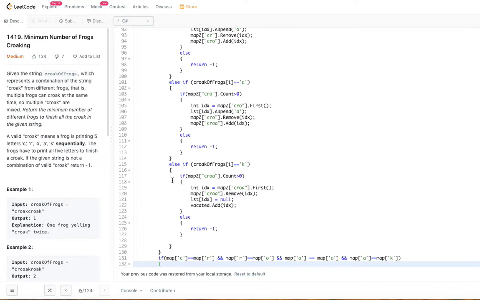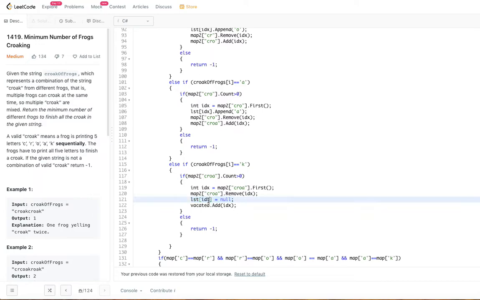As we said, when you encounter K, you empty that space. But before that, you check whether a CROA is available. If not, anyway, you saw K, but CRO is not available. Any of them is missing. This K you could not attach to any CROA. So if it is available, get the index and set that index to null.